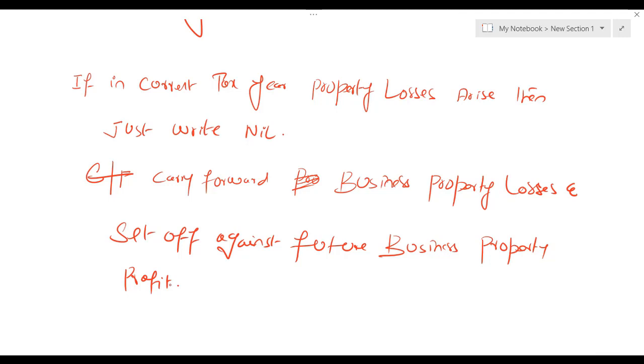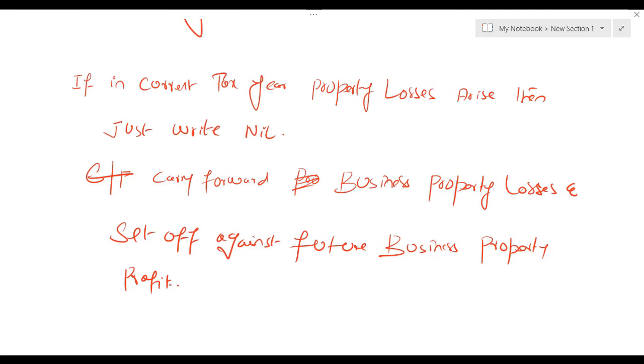I strongly believe, dear student, now you have a really good idea of this property income. Then the next topic is going to be on pension, which will not be a really big topic. So after discussing the pension topic, we will go for employment income.